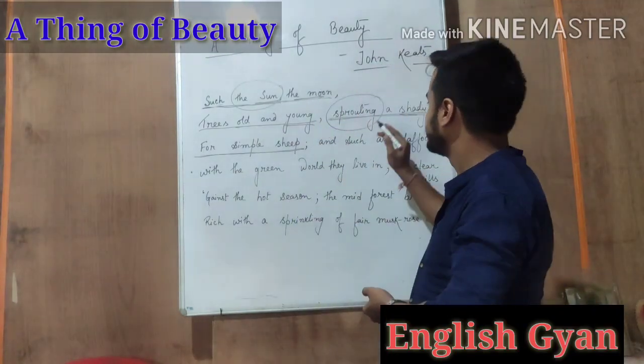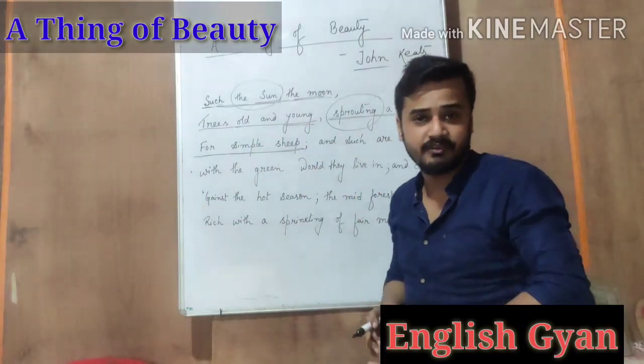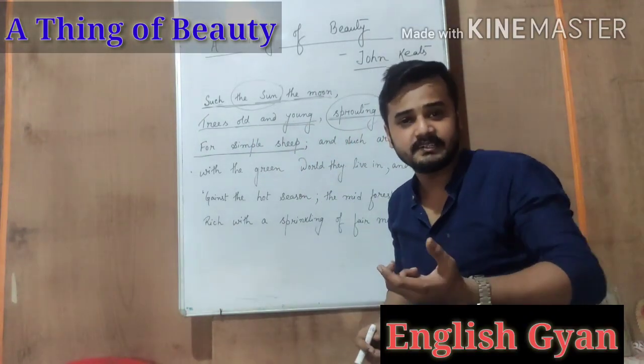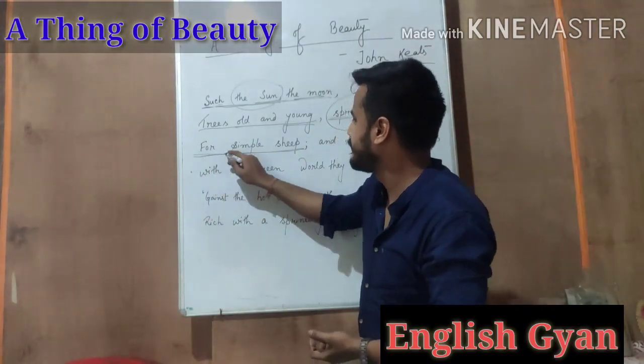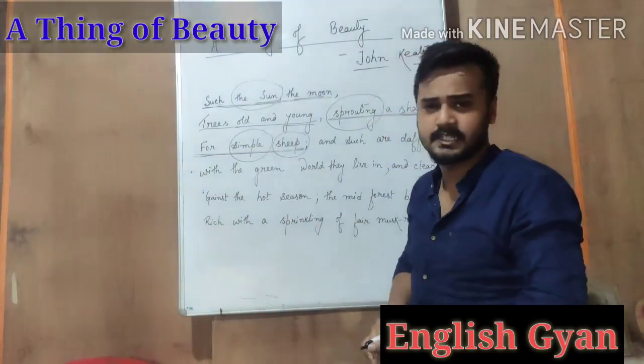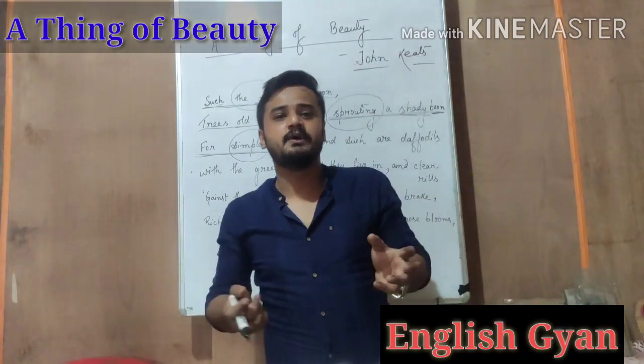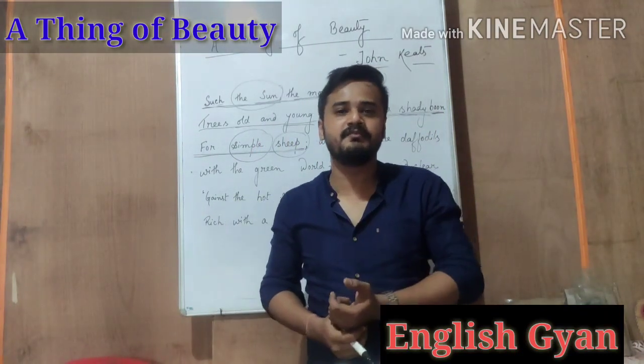So he says that the trees, whether old or young, provide a shady boon to simple sheep. Means here sheep are considered to be simple. Sheep are very simple, they don't know anything, they are considered to be very weak creatures.